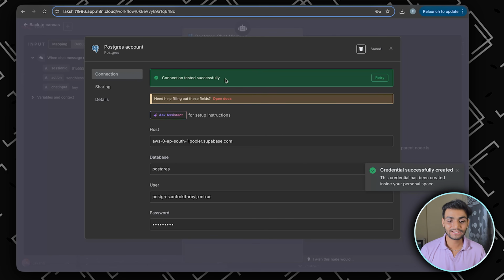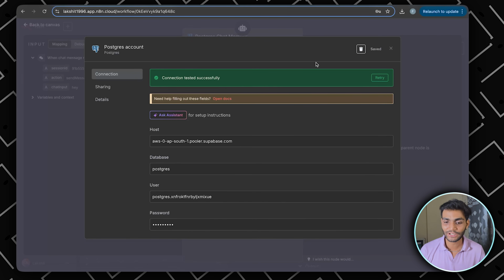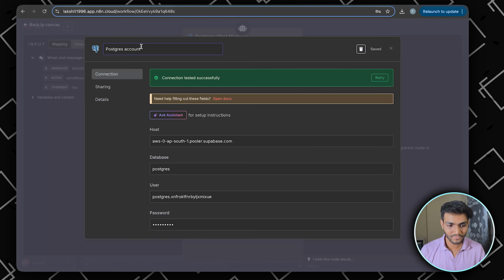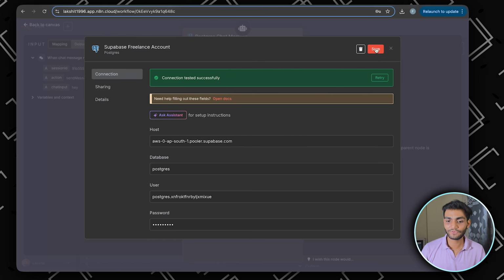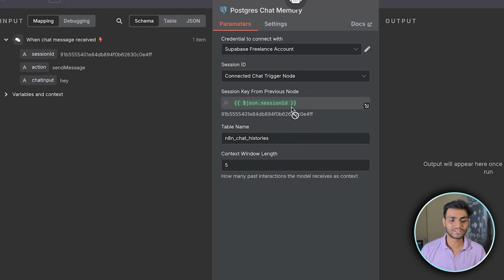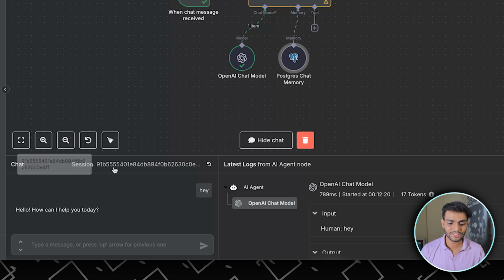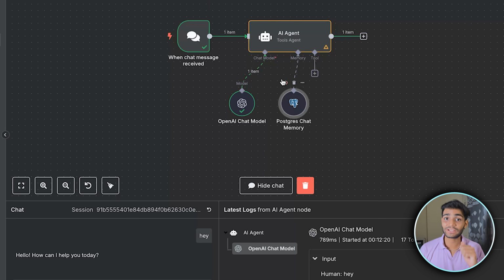As you can see, connection testing has been done successfully. So that's good. Let's change the name. Write an appropriate name by which you can remember it. Let's save it. As you can see, we have the session ID. This session is coming from the chat model over here. So this is the session ID by which the session will be created.